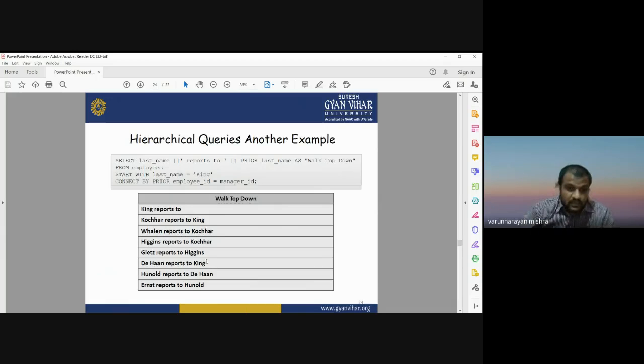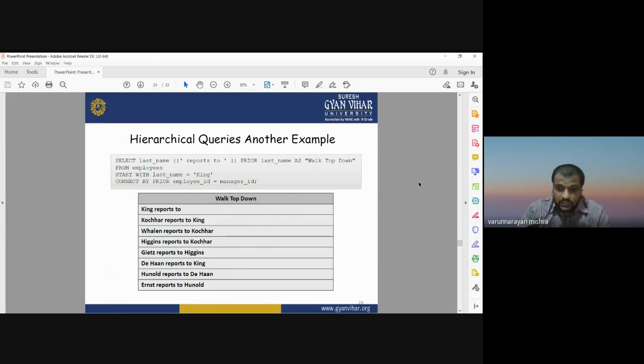Dehan reports to King. So you can see that Dehan and Kocher directly report to King. So Dehan and Kocher are working under King, and other employees like Vollen and Higgins are working under Kocher, so they report to Kocher. And this Hunhold is working under Dehan, so he reports to Dehan.